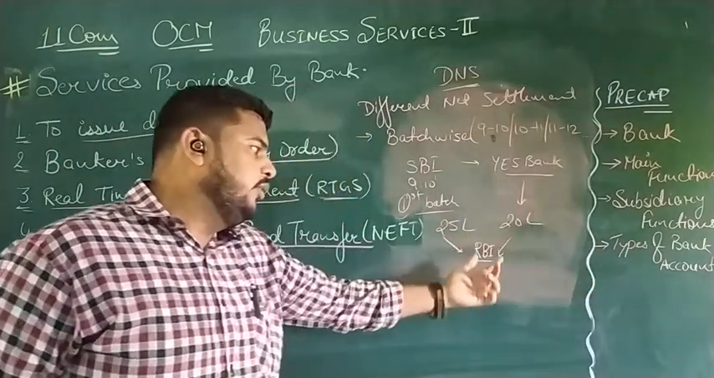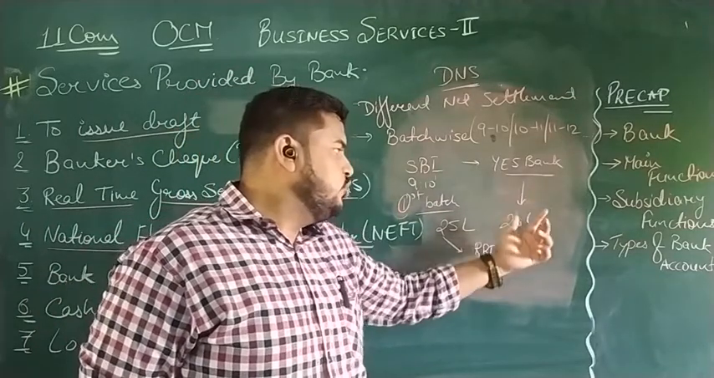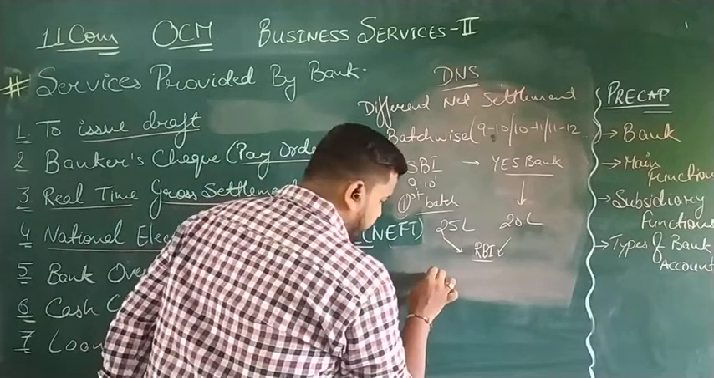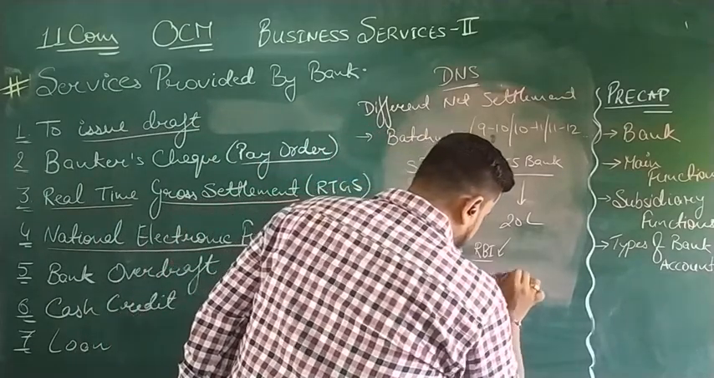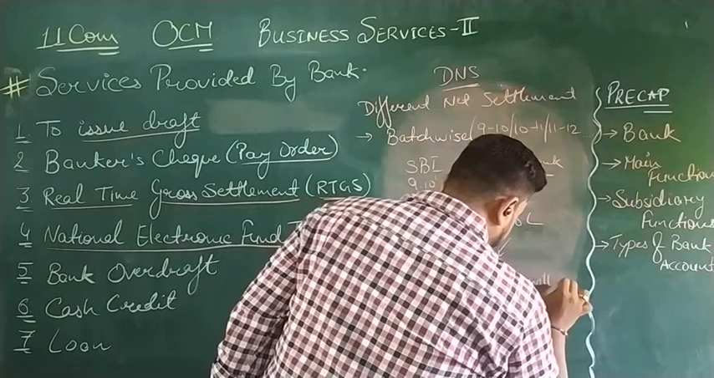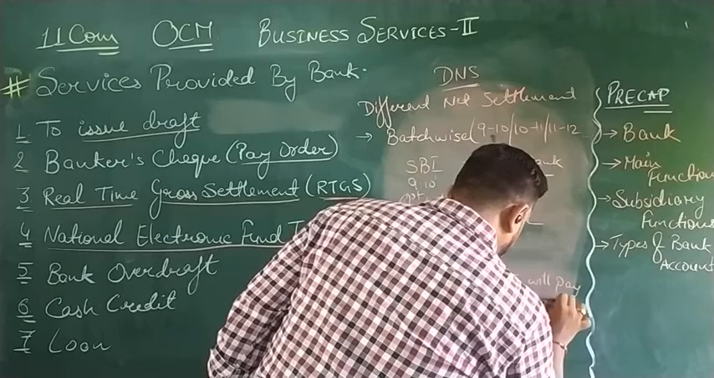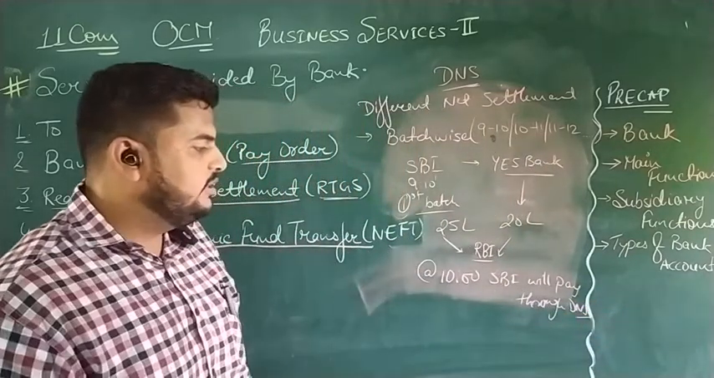Yes Bank has to pay 20 lakhs to SBI, and SBI has to pay 25 lakhs to Yes Bank. So what will they do at 10 o'clock? SBI will pay through DNS. Now we will understand DNS.